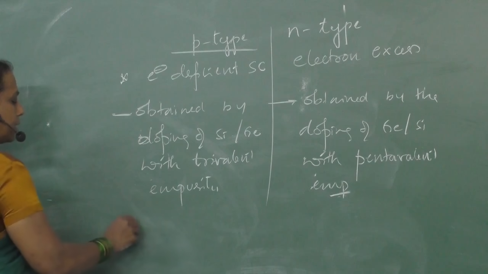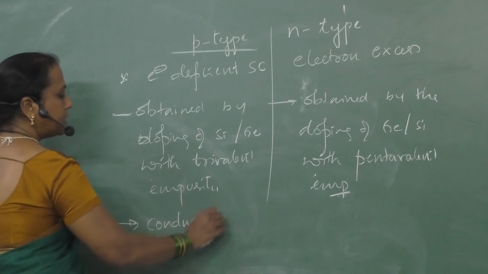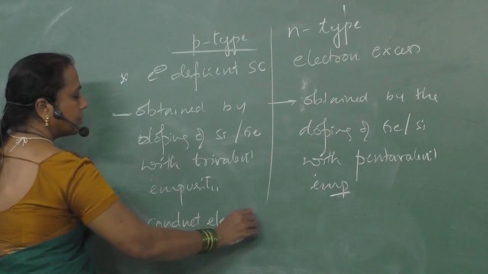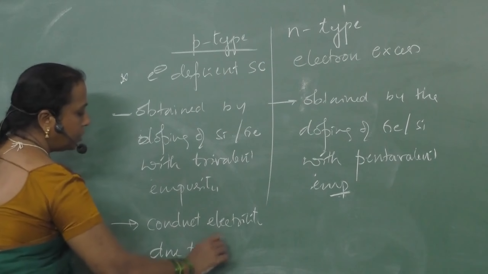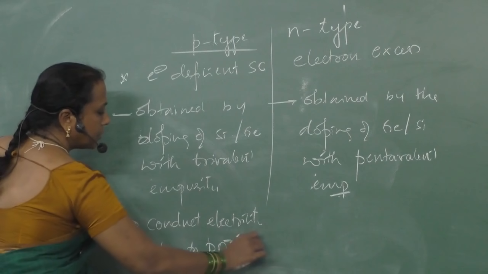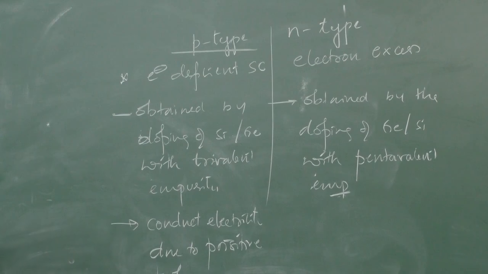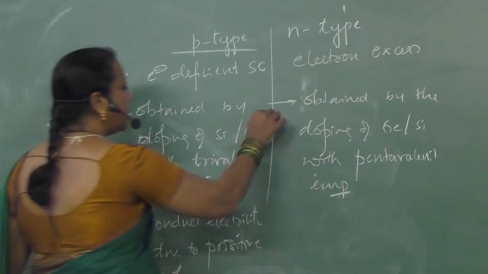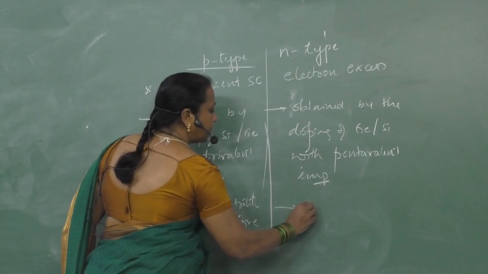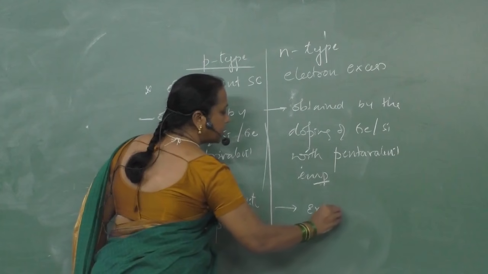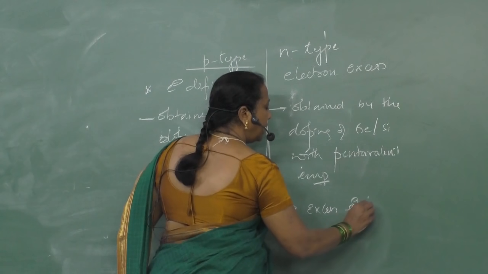P-type semiconductors conduct electricity due to positive holes. That is, positive holes are responsible for electrical conduction, whereas n-type semiconductors conduct electricity due to the presence of excess electrons. Excess electrons carry the electric charge.